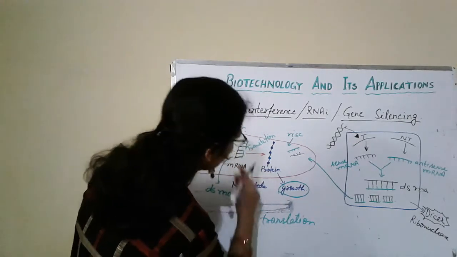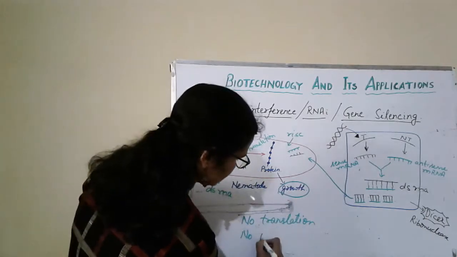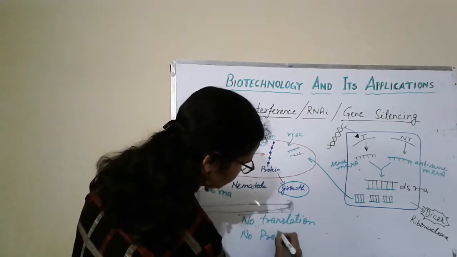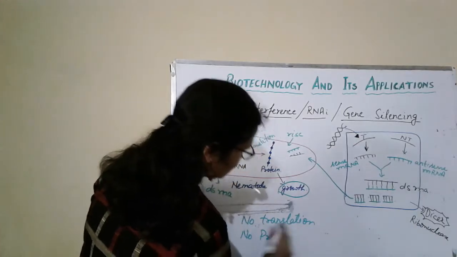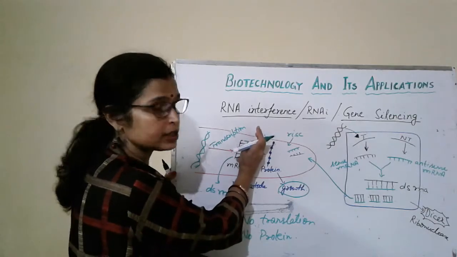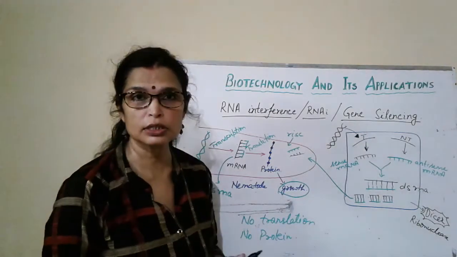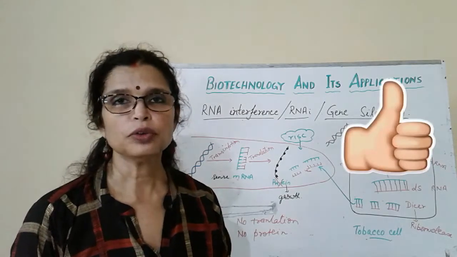This is the result of RNA interference. We just interfere with the normal functioning of RNA. No protein formation. We just hinder the translation process. So in this way we can produce the pest resistant plant. In the next video, we will see